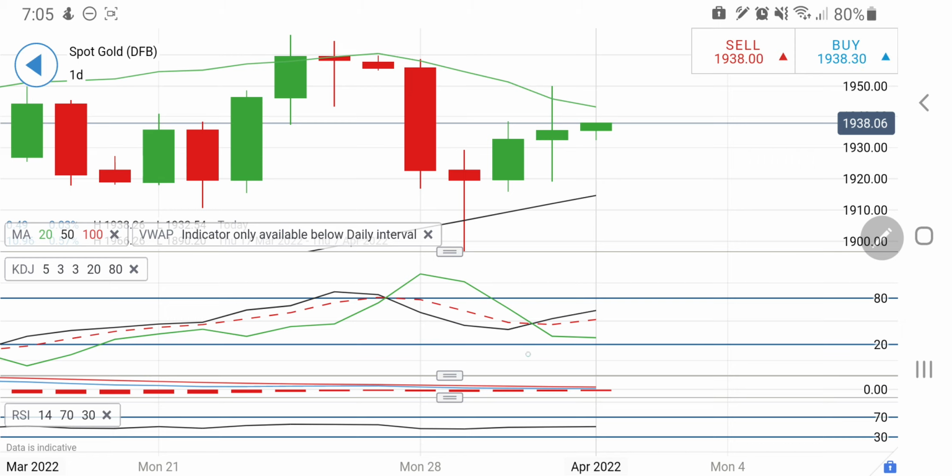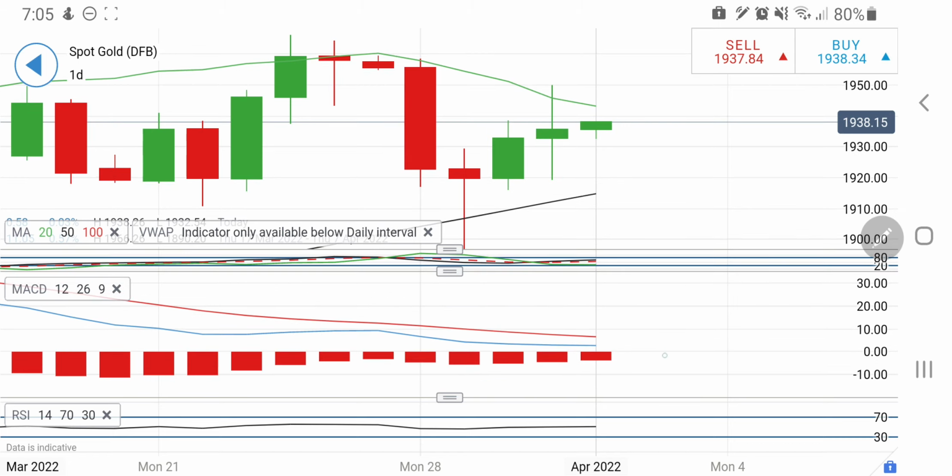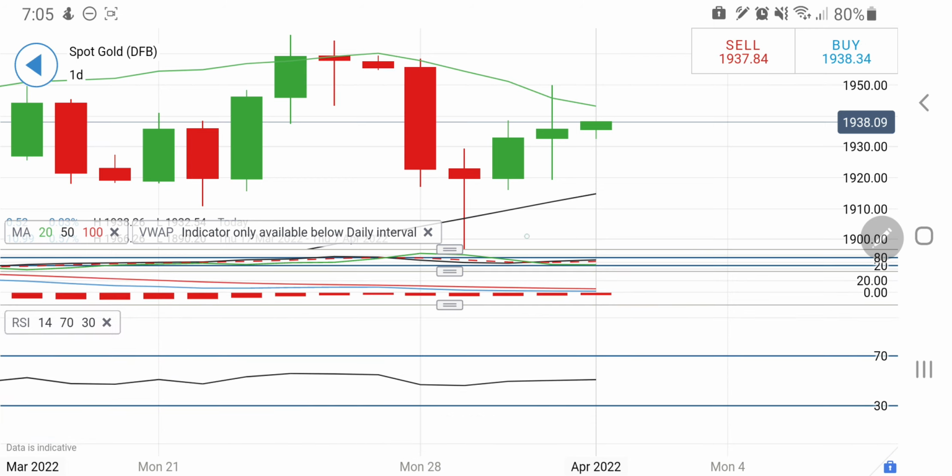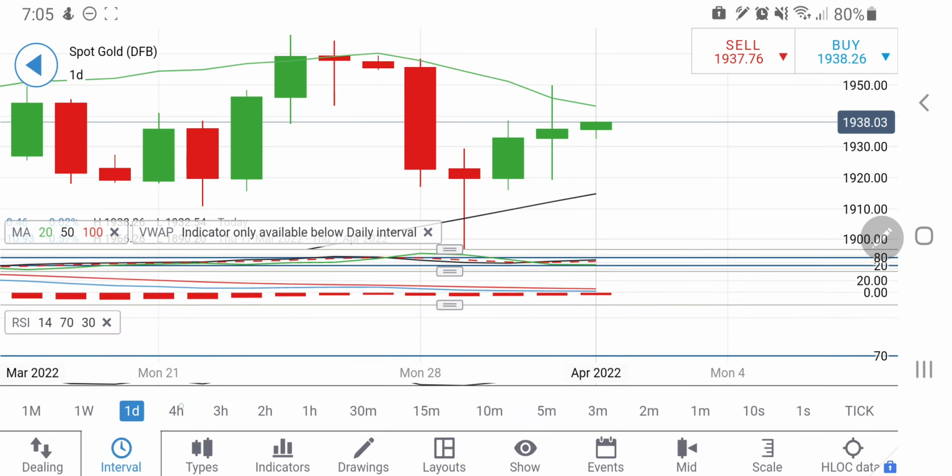Stochastic on the daily charts is looking upwards. MACD is still on the sell side, may converge, crossover and enter into a buy zone. RSI is not showing any signs there.